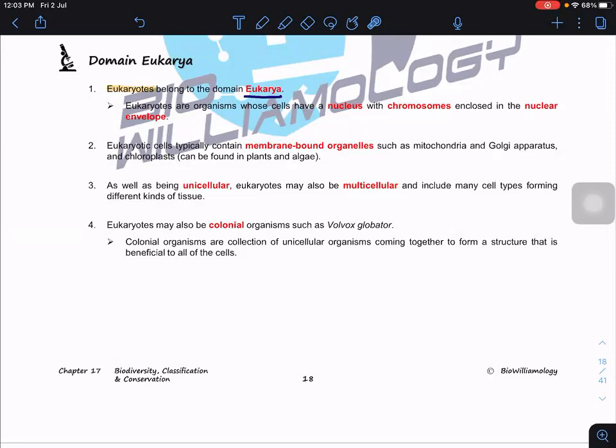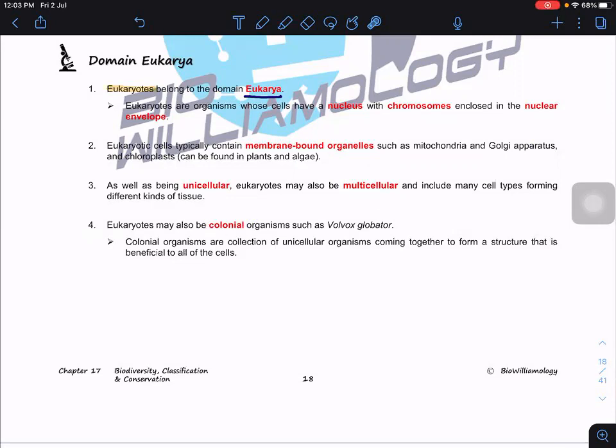So what are the typical features of eukaryotic cells? We do have membrane-bound organelles, both double membrane-bound and single membrane-bound, such as mitochondria and Golgi apparatus, as well as the chloroplast in plants and algae. As well as being unicellular, a eukaryotic cell may be multicellular, so we have dual forms in this case. Sometimes they may form a colonial organism.